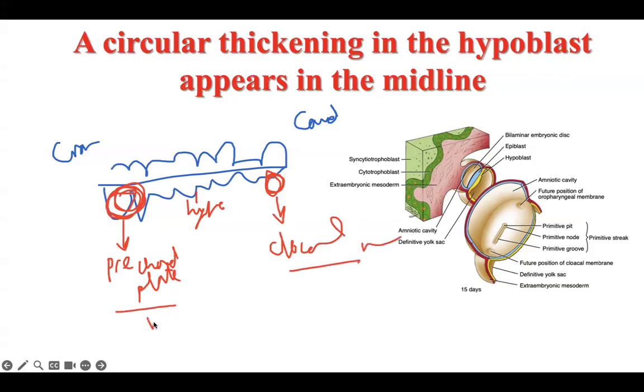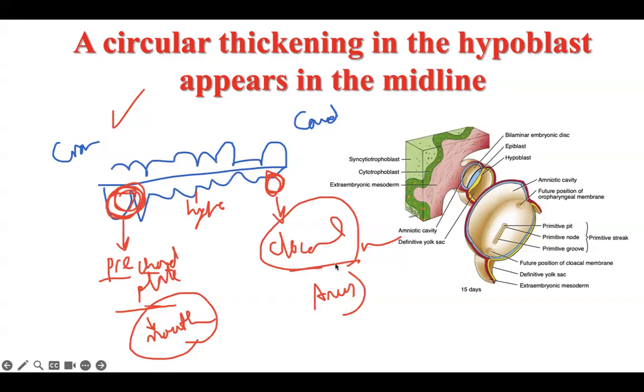The precordal plate will give the future mouth, and the cloacal membrane will give the future anus. So this is the second story for this week. We have two layers, epiblast and hypoblast, and in the hypoblast we have two circular thickenings. What is at the cranial end? The precordal plate, which will be the future mouth, and at the caudal end will be the cloacal membrane, the future anus.